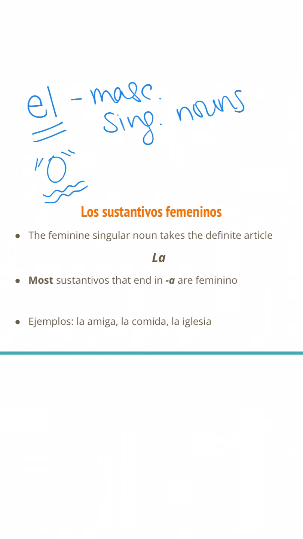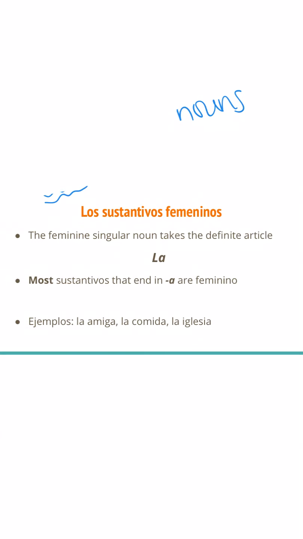All right, so that being said, we're going to look at los sustantivos femeninos, like I said. So instead of el, it tells us that the feminine singular noun takes the definite article la, and that most sustantivos end in la letra A. So we do see a few examples down here.